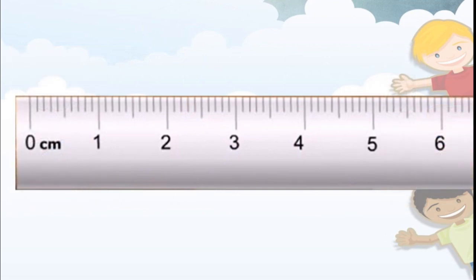Students, these children used their handspan to measure the length of the table. Then they used the paper strip to find out the length of the table. Then they used the strings to find out the distance between the two poles. Whatever they used, did they get an equal or accurate measurement? No, correct? So, we have to use the ruler or scale to get the accurate and proper measurement of the thing.